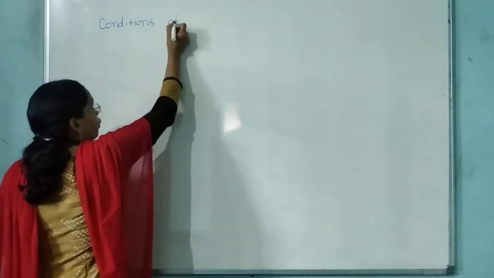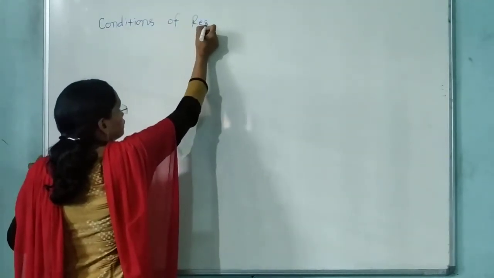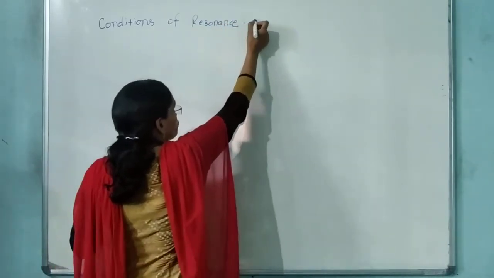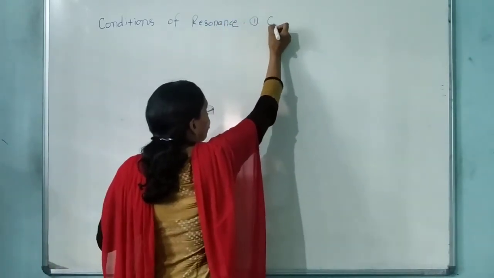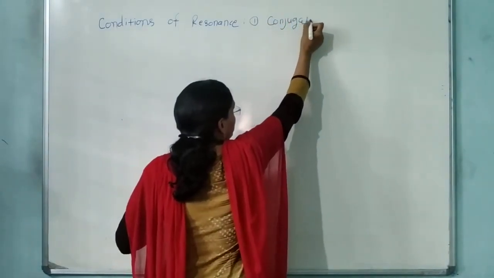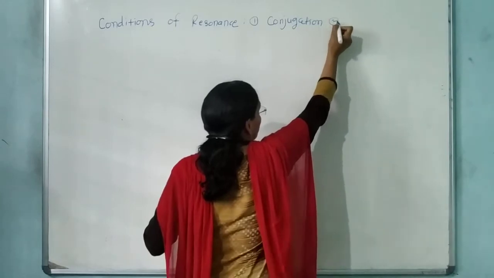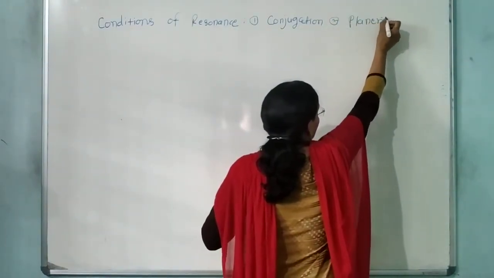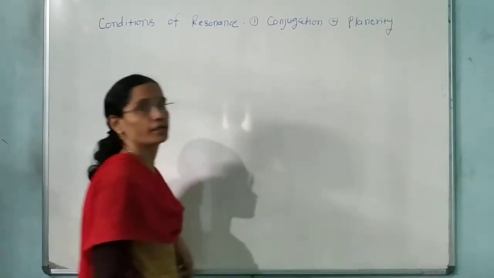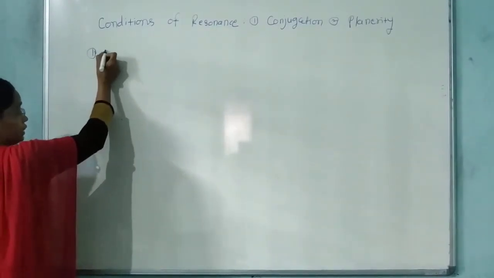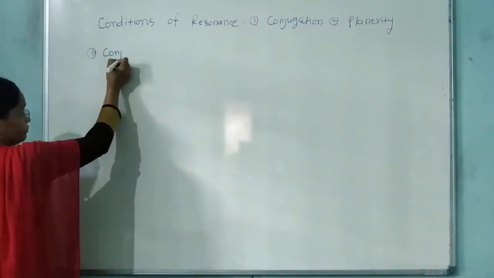Conditions of resonance: इसमें फर्स्ट कंडीशन है conjugation. And second condition है planarity. Conditions: conjugation and planarity. Now we'll see the first, conjugation.